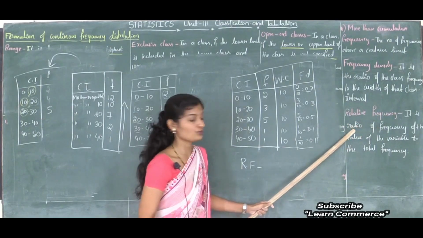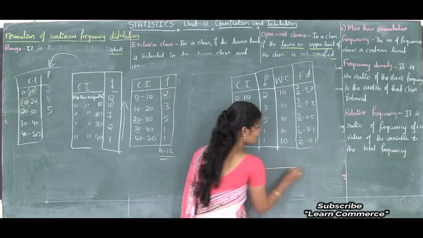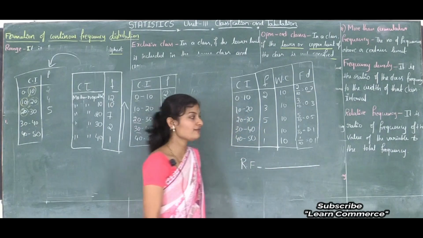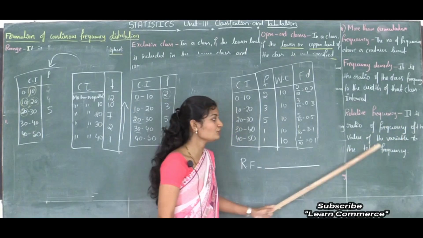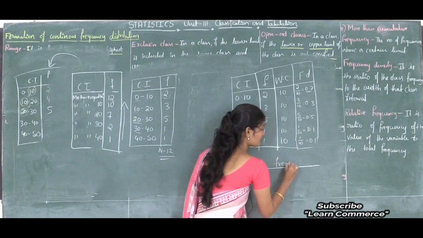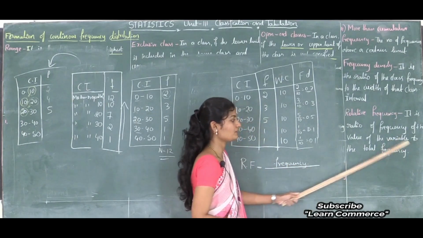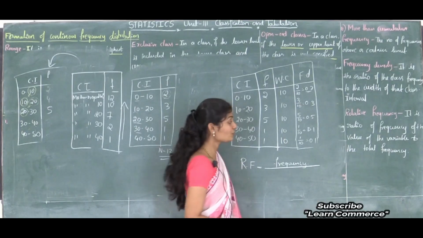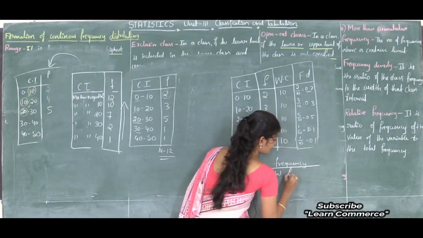It is a ratio, but for our convenience I will consider divided by. So the frequency of the value of the variable divided by the total frequency.